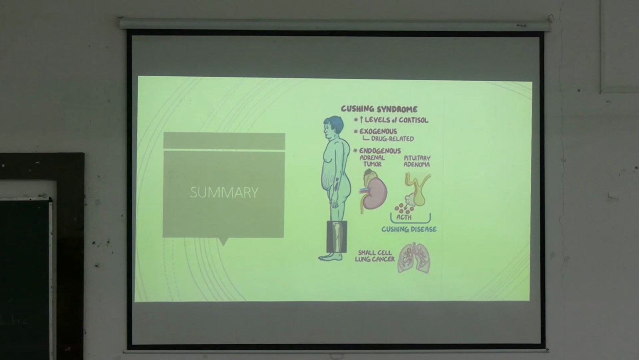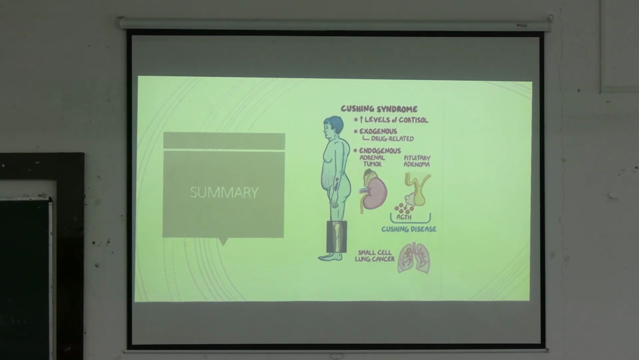Then among the endogenous causes, there are three causes. ACTH dependent or independent. ACTH dependent is the pituitary adenoma, also known as Cushing's disease, along with ectopic ACTH from small cell carcinoma of the lung. And there is the adrenal gland, that is ACTH independent, that is from the adrenal gland tumor. It can be adenoma or carcinoma, and also hyperplasia.